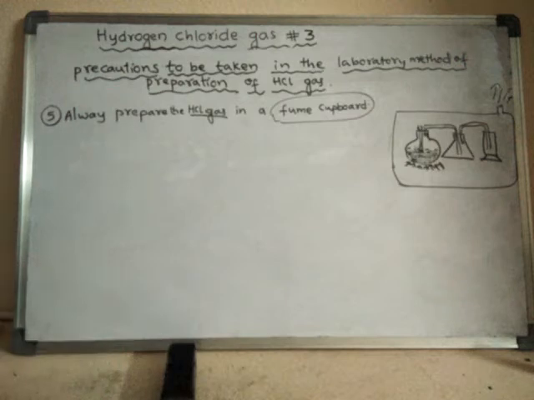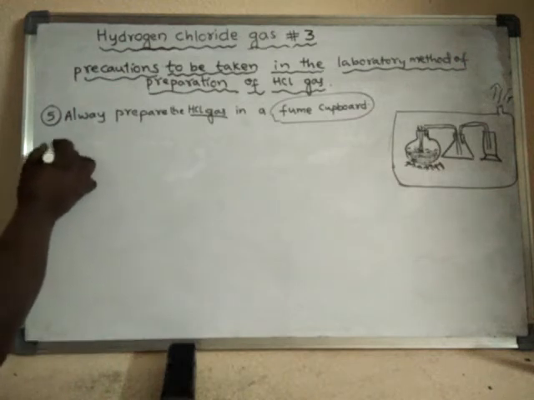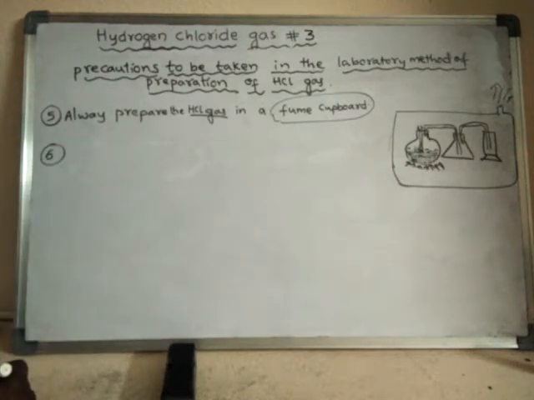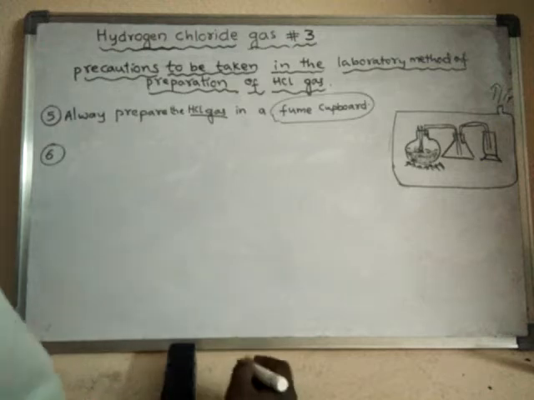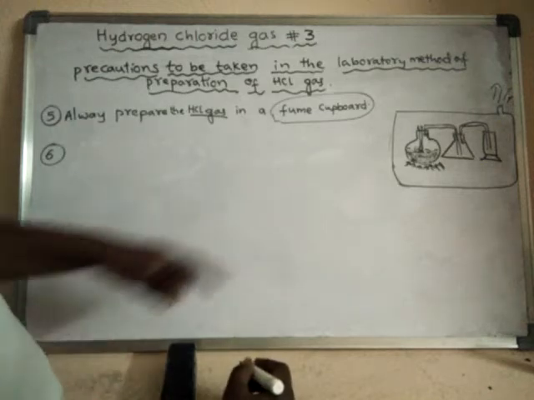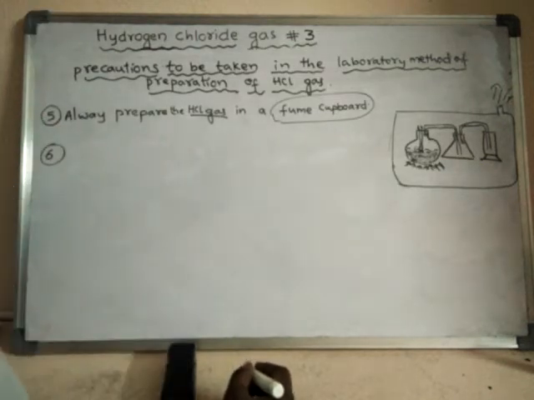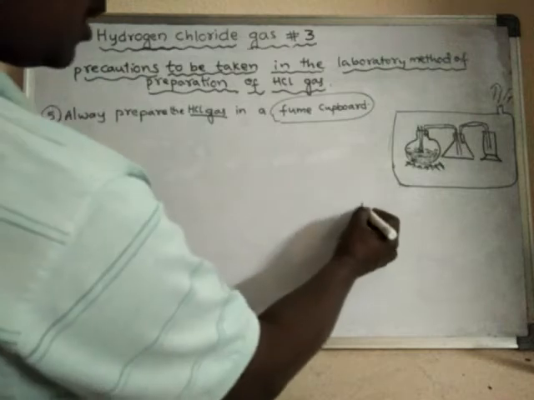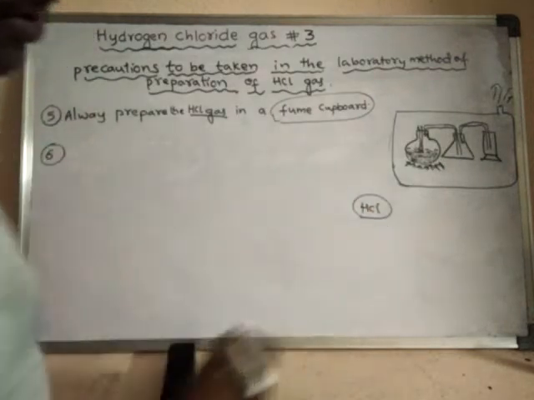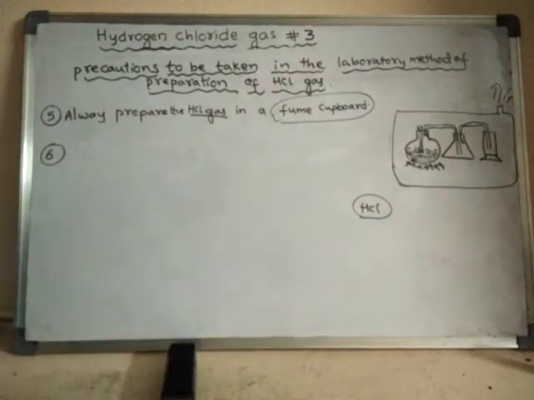The next precaution is, suppose a person inhales this HCl gas by mistake. As it is an acidic gas, we should not inhale or breathe in this HCl gas.